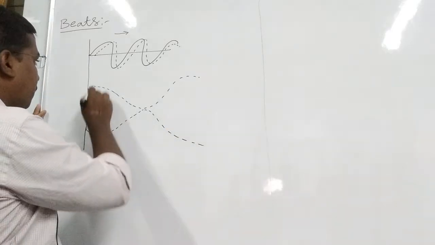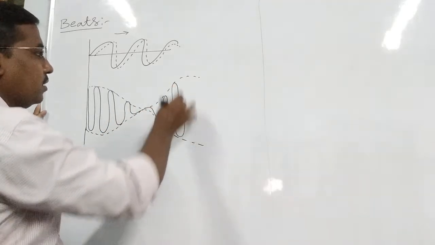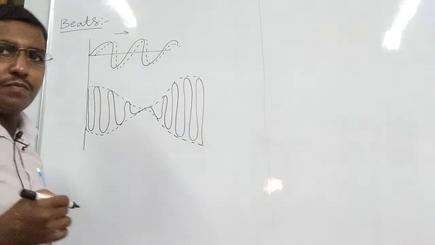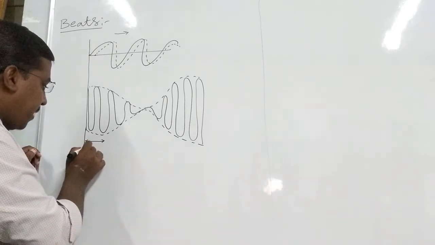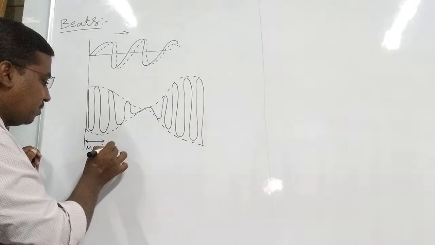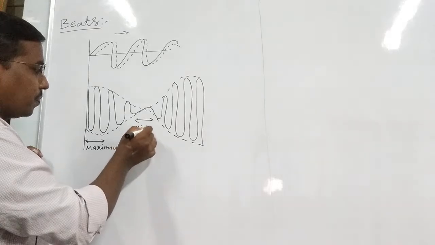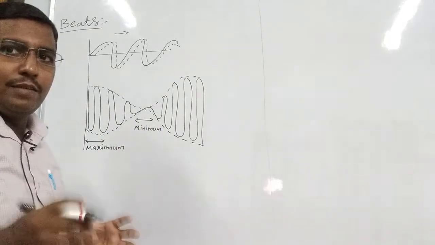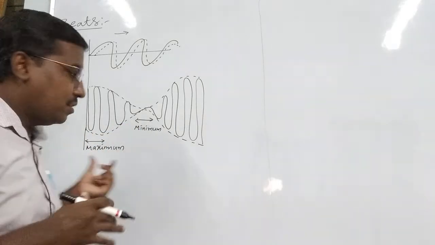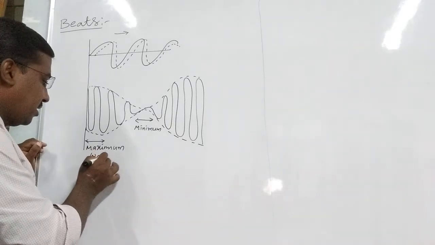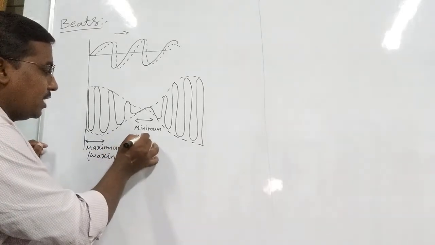This wave is called beats. This position is called the maximum position, and this position is called the minimum position. Simply said, maximum intensity of sound and minimum intensity of sound. Maximum intensity of sound is called waxing, and minimum intensity of sound is called waning.